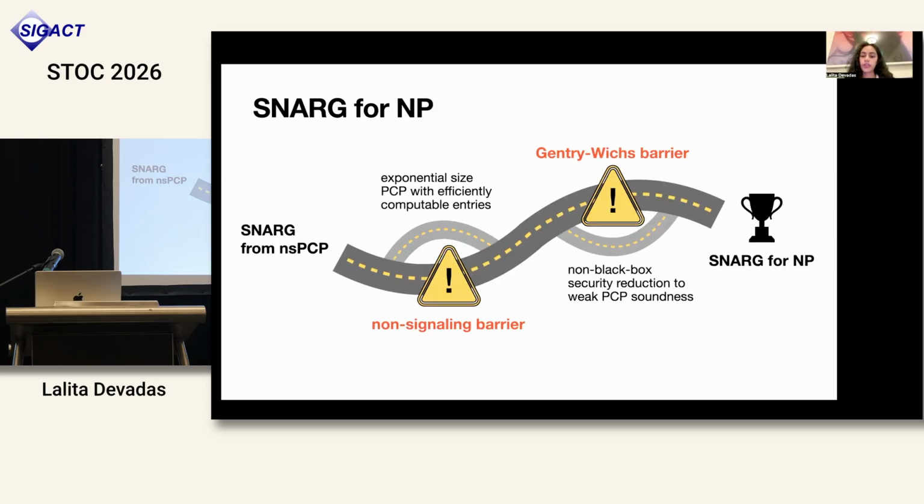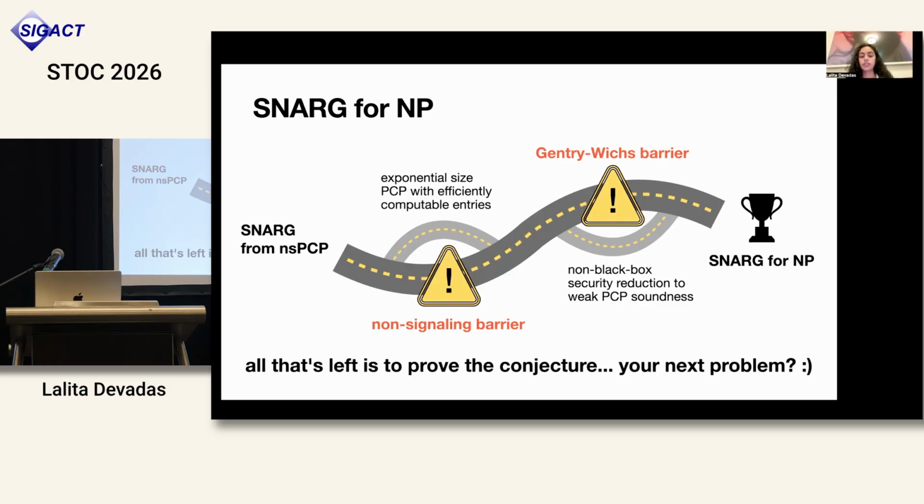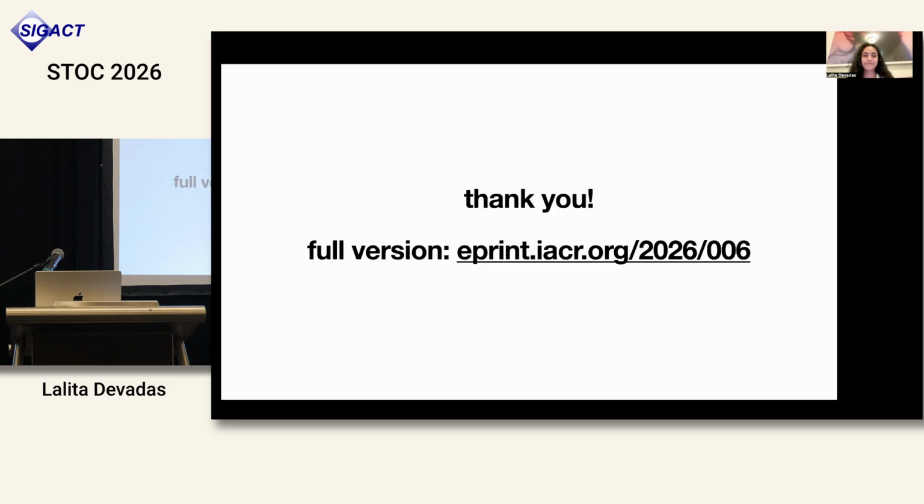Now we've dodged around the second barrier, and so we've really avoided all of the known barriers to constructing a SNARG for NP. And all that's left is to prove the conjecture, our low norm Nullstellensatz hypothesis, for some useful set of polynomials. And I'll now throw this to the audience and suggest that this be your next problem. Thank you.